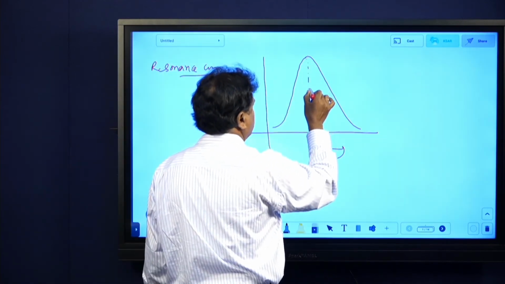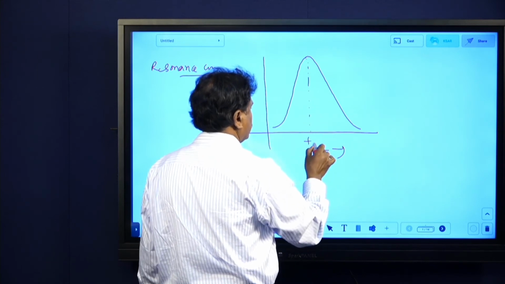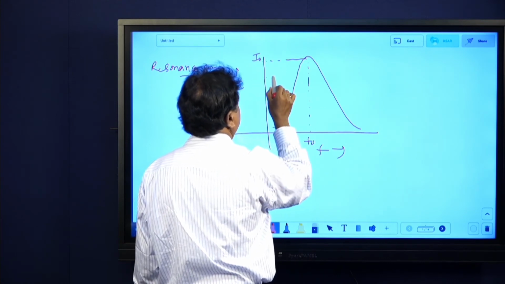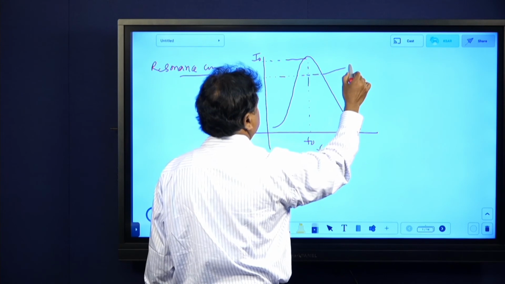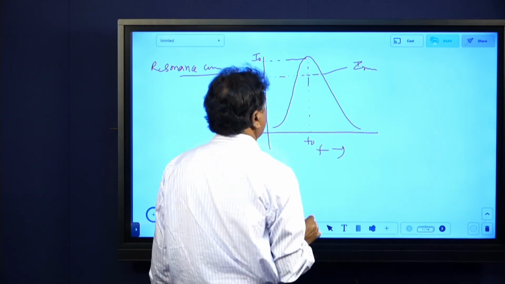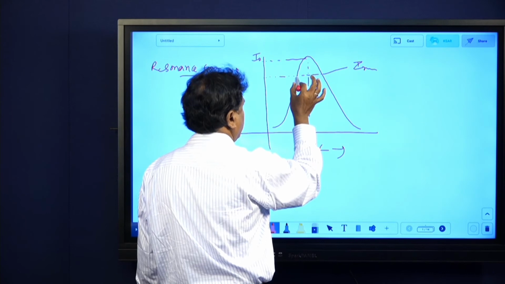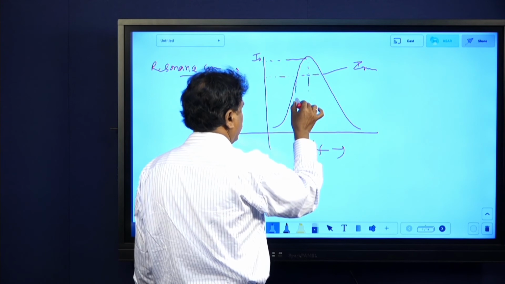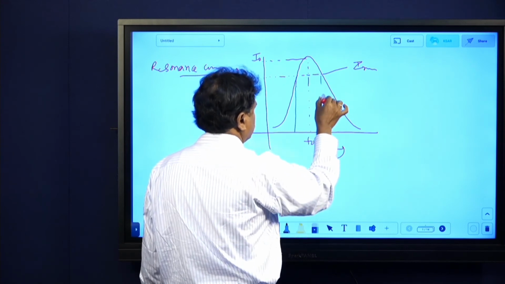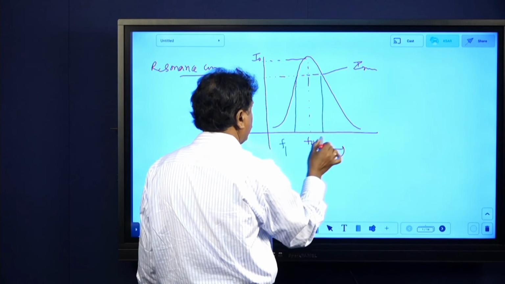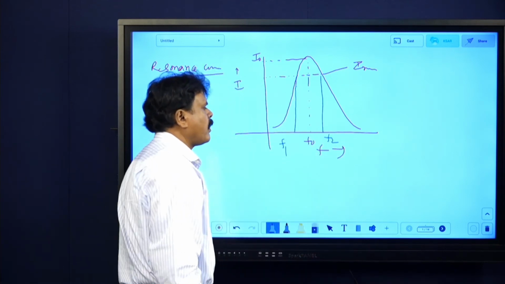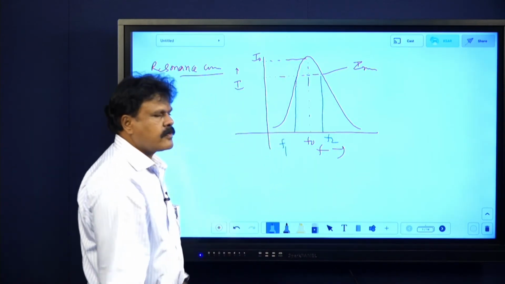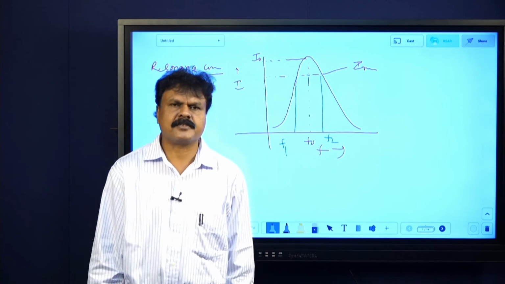Say XL equals XC, here frequency is f naught. There only it will be maximum, this value will be maximum I naught, and here I naught by root 2 is nothing but I RMS. Now try to remember where I naught is maximum, and there are two frequencies, this and this. Say at f1 and f2, I RMS will be the same. I naught is maximum at f naught. Okay. As the curve width decreases, we say sharpness of resonance increases.